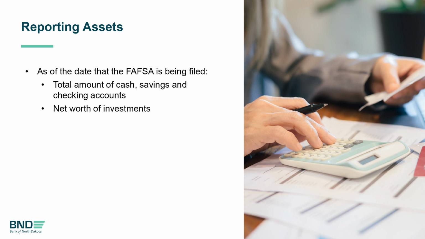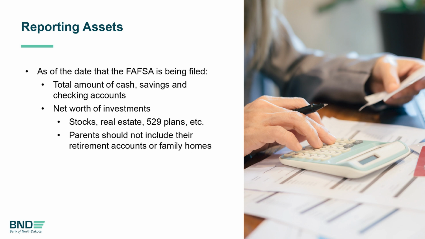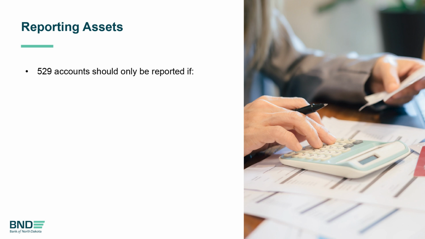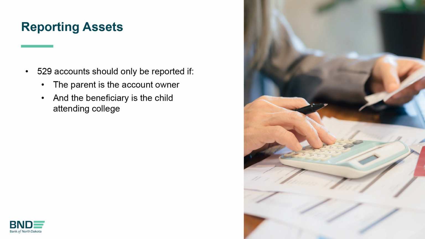Net worth of investments. It's important to know what to include and what to leave out in this section. Investments can be things like stocks, real estate, and other investment products like 529 plans. Parents should not include their retirement accounts or the family home that the student lives in. For 529 accounts, these should only be reported if the parent is the account owner and the beneficiary is the child attending college. These amounts should be reported as of the date the FAFSA is being filed.